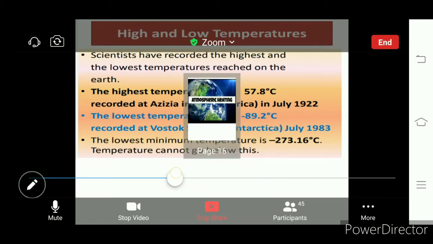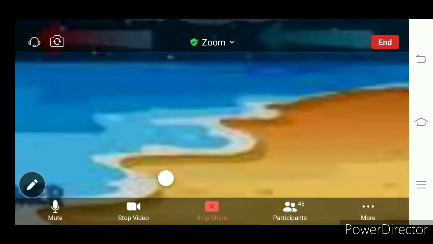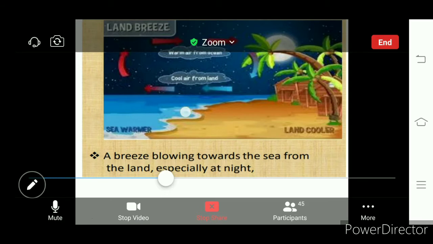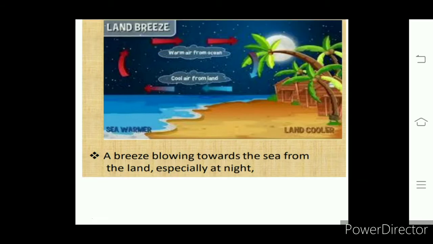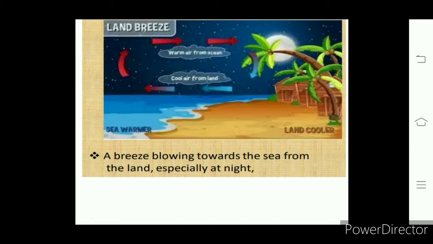Okay, it may be daytime or night. Here you see a slide showing the land breeze that is blowing towards the sea from the land, especially at night. That is land breeze. Sea breeze means the wind blowing from the sea towards the land is called sea breeze. So what is land breeze? A breeze blowing towards the sea from the land.